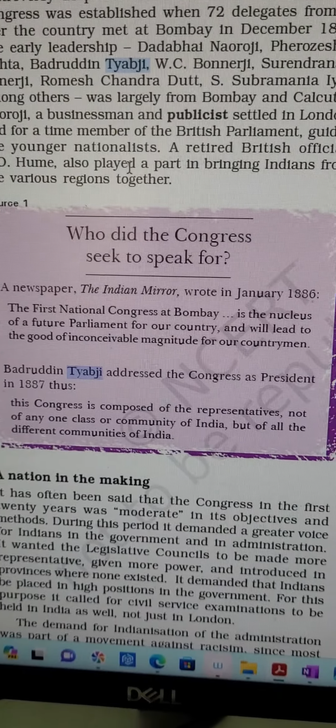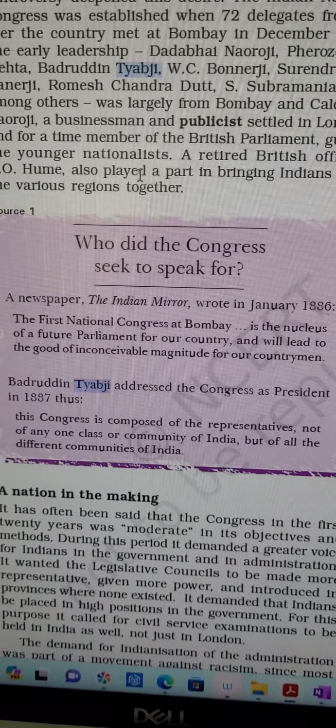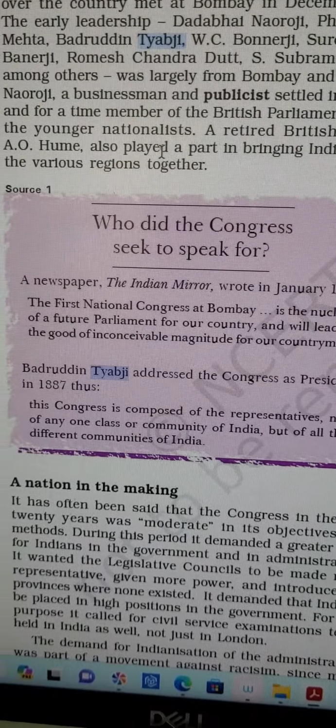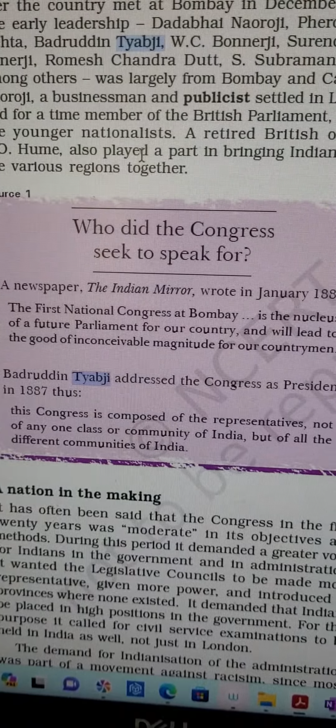Badruddin Tayyibji addressed the Congress as the president in 1887. Guys, so obviously he was the first Muslim to be the president of Indian National Congress. So now you can see both the questions were framed from the new NCERT and both the questions were from the boxes of the new NCERTs. That is why I say that whenever you read NCERTs, you have to focus on the boxes. So now what can be the next question in the UPSC?